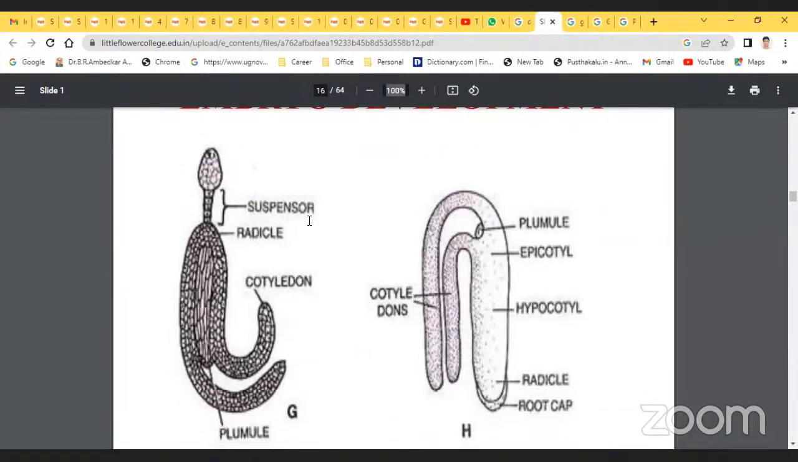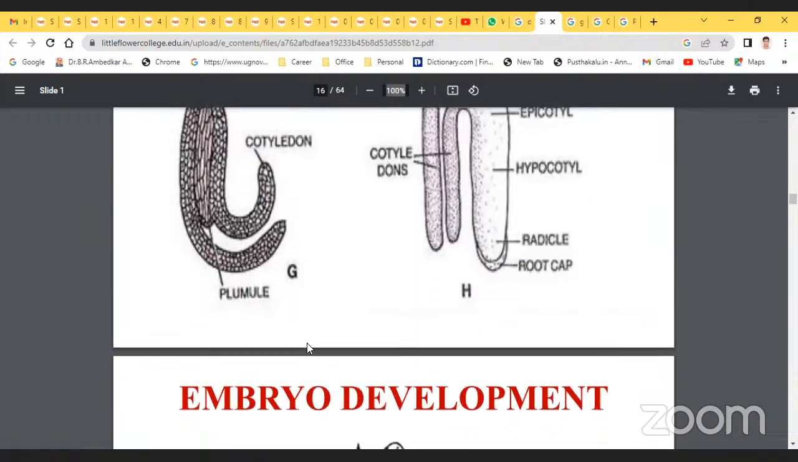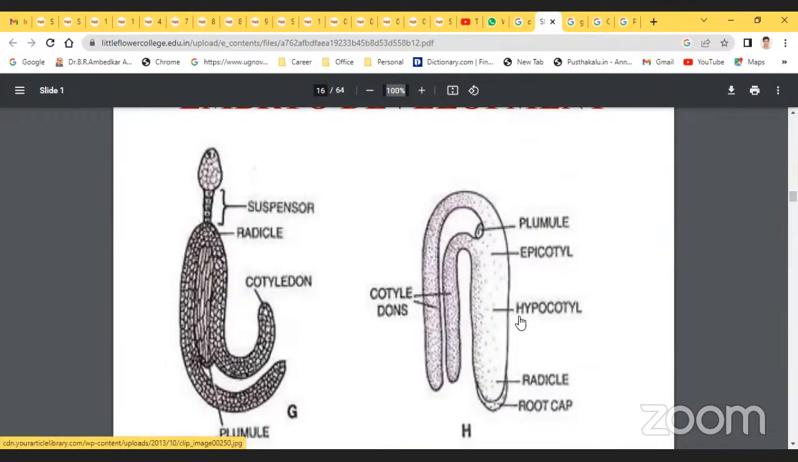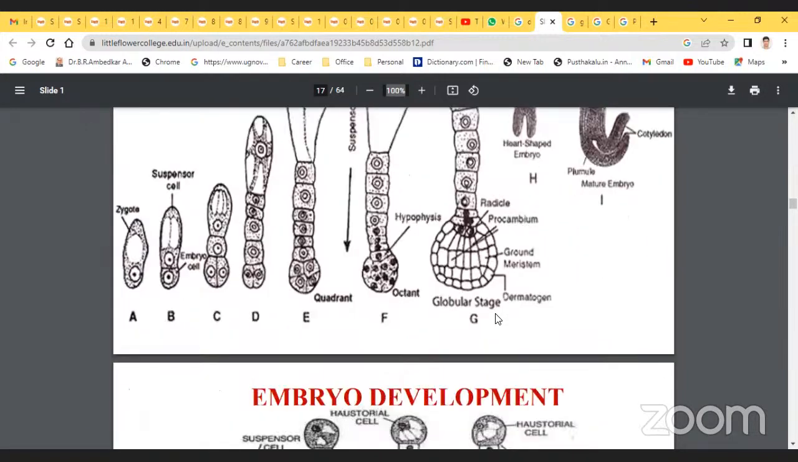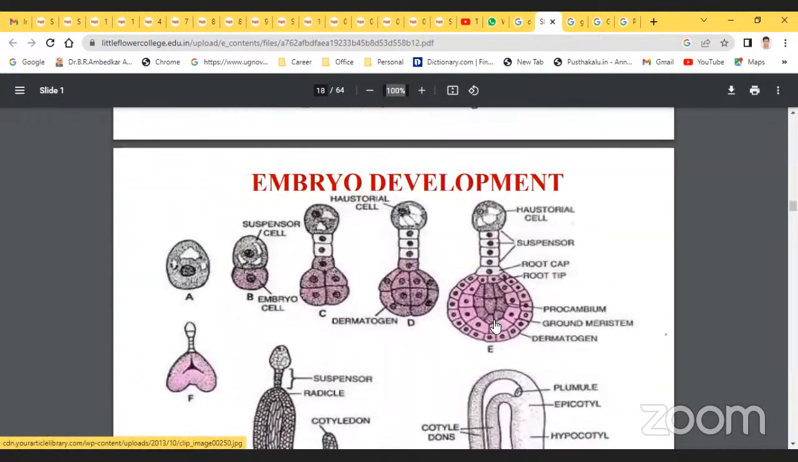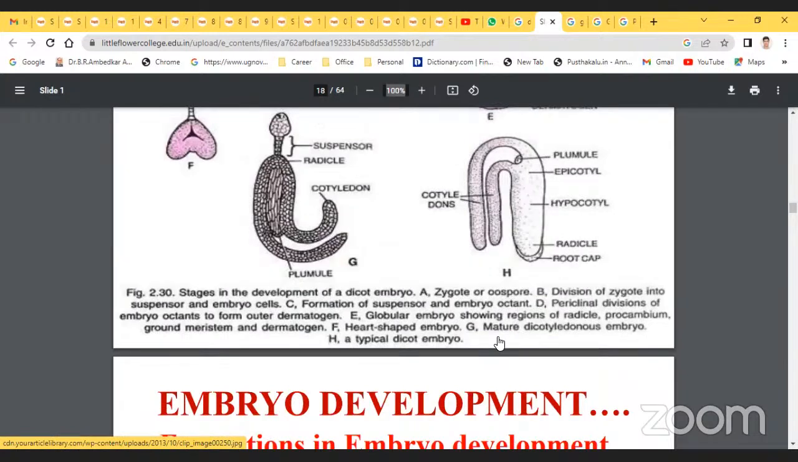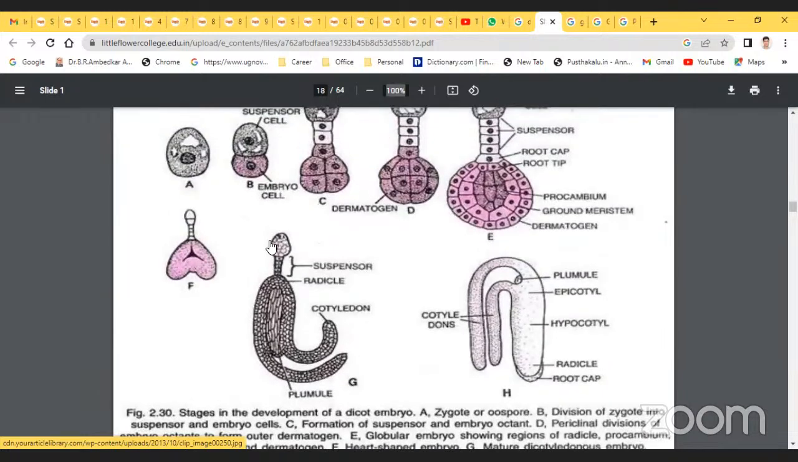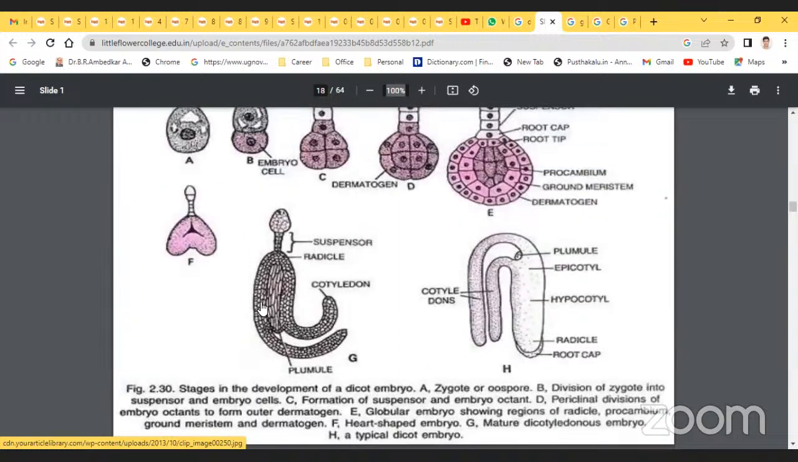Finally, these are the formation of the suspensor part, radicle part, cotyledon, and plumule. These are the cotyledons, hypocotyl, epicotyl, plumule, radicle, and root cap. So these are the development stages of the embryo. These are the stages of the development of the dicot embryo. The first one is the zygote. The second one is the division of the zygote into the suspensor and embryo cells.